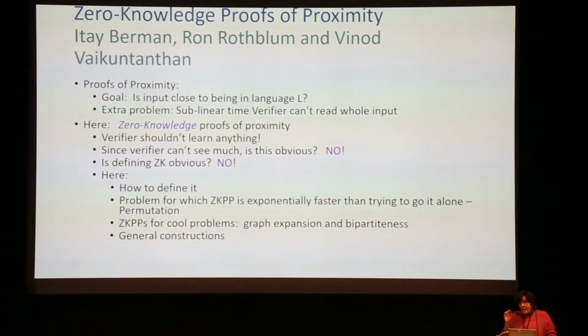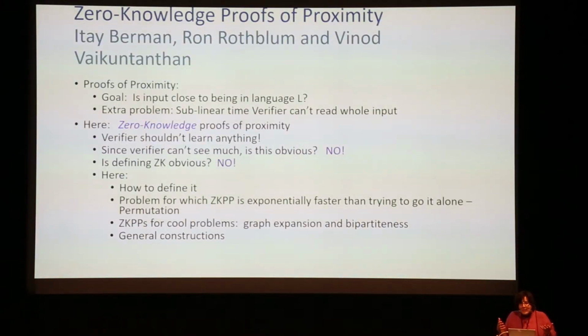Okay, so we knew there were some works on this problem. This is something that has been studied at length by some of the people in this room. But what if I also want zero knowledge? In particular, I'm looking at a few bits of a large input, and because I'm looking at a few bits, I don't really learn a lot about the input. So I want to say that this verifier doesn't really learn that much about the input other than the fact that it's close to being in the language. I'd like to somehow formalize that. How do I formalize that?